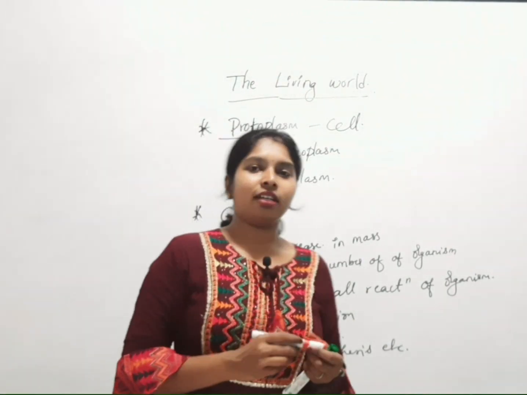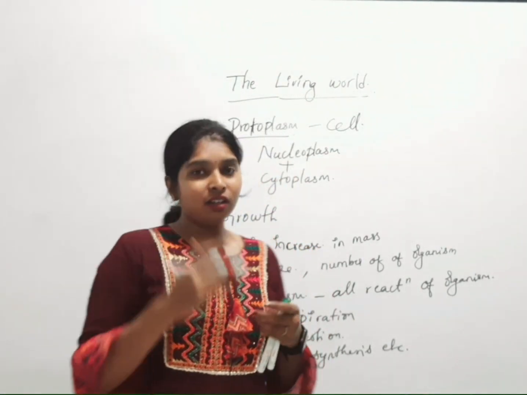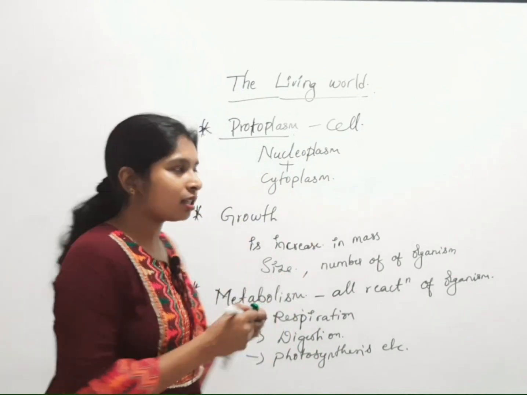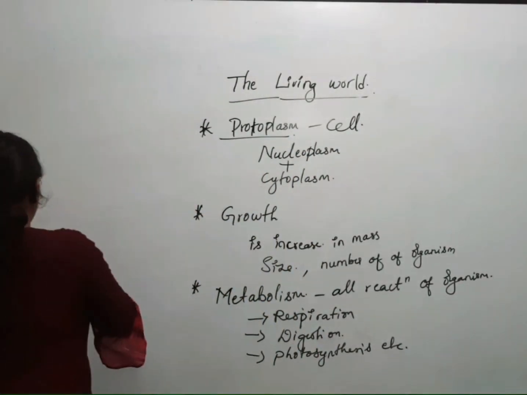So next character that will help to define the living system is reproduction.